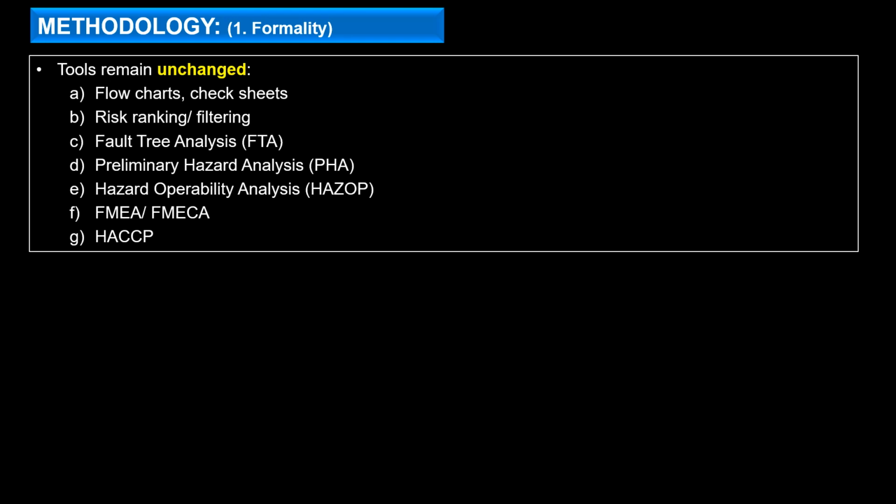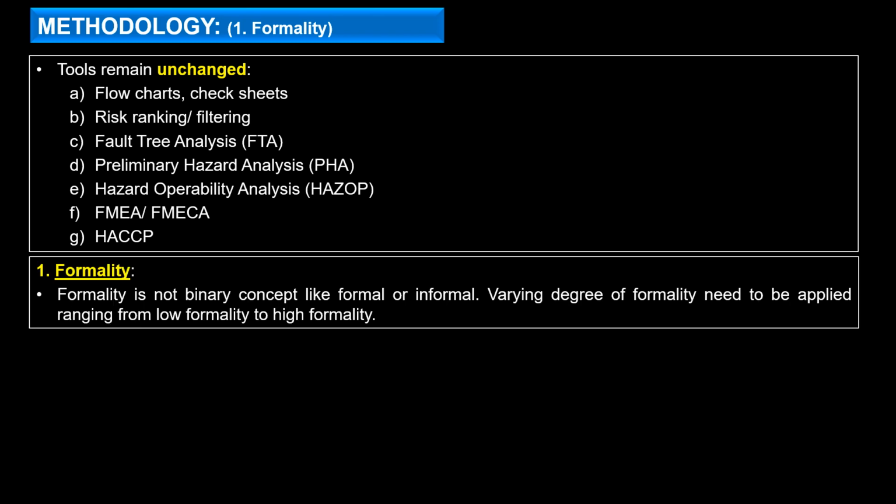So we'll now move to the details of the changes that we have seen, the four parts. In methodology, the first change that we have seen in the content is related to formality. First of all, we'll see what the tools are. The tools that are defined in this guideline are unchanged: flow charts, risk ranking and filtering, fault tree analysis, preliminary hazard analysis, HACCP, FMEA. No additional tool has been defined in this guideline. If we look at the formality detail, what do we understand by having a formality approach?